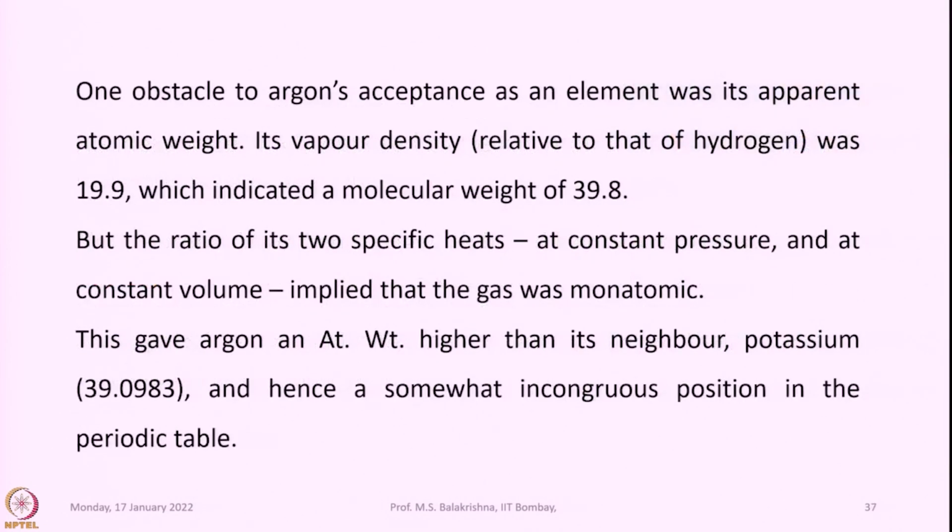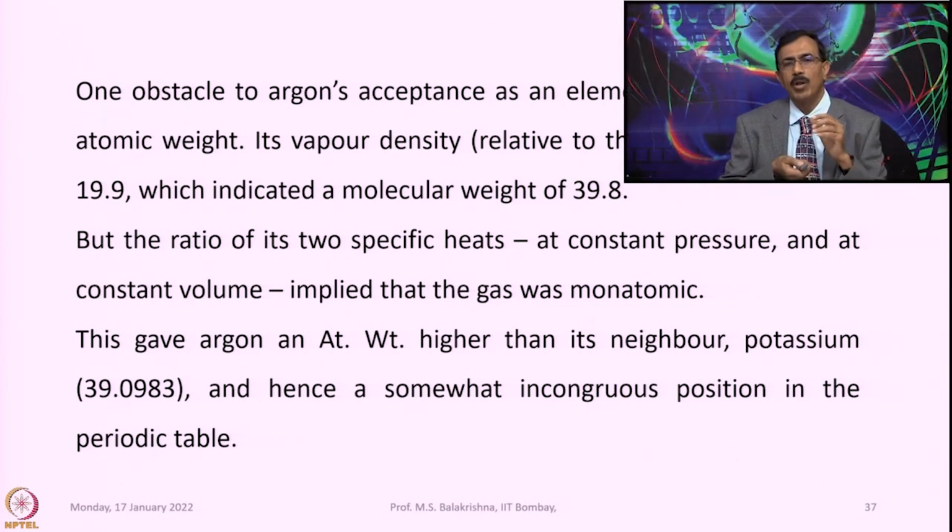One obstacle to argon's acceptance as an element was its apparent atomic weight. Its vapor density relative to that of hydrogen was 19.9, which indicated a molecular weight of 39.8.